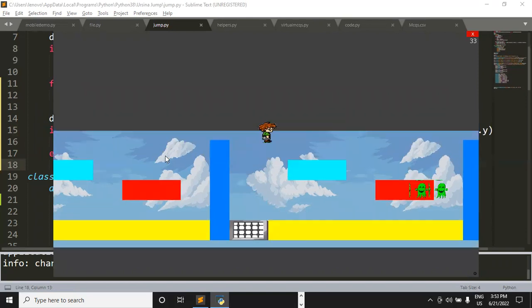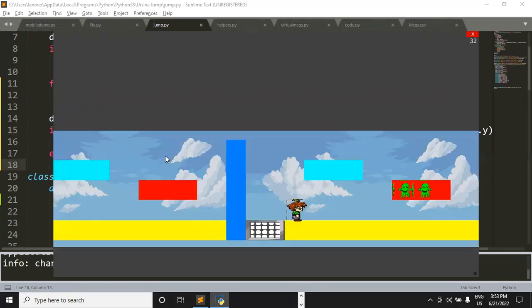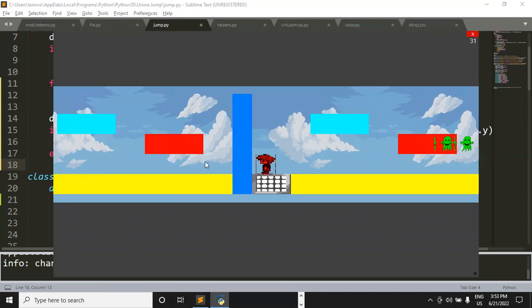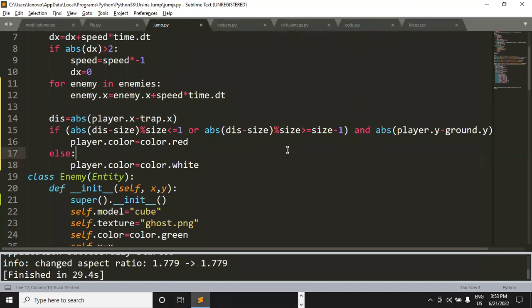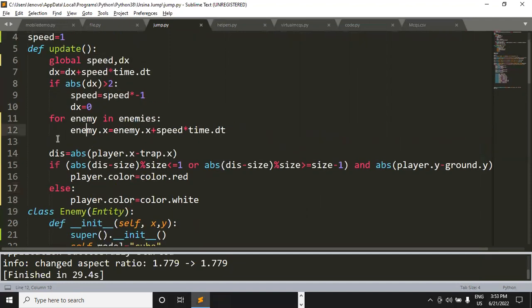Are you getting my point, Tridash? Yes, sir. What you can do, you can just define a code with which the wall size can increase, and the player fails to jump over the wall, something like that you can do. So if you think about these things, definitely you will be able to define the code in a proper way. Now we do not have anything with which we can check the collision between the player and the enemy. So let's just define a code for that too.